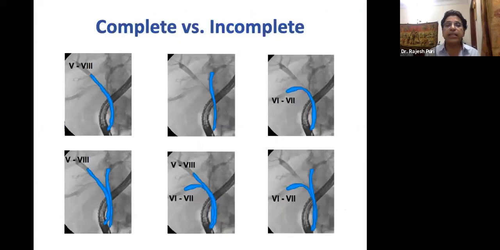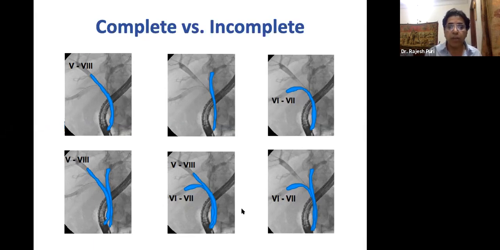So this is the recent concept which has come: complete versus incomplete. Complete means you drain all the segments of the liver. That is right anterior, right posterior, and the left. You have an option: either all the 3 segments are separated, or 2 segments are separated, meaning that right anterior and right posterior are joining and the left is separate. So the message is you drain completely.